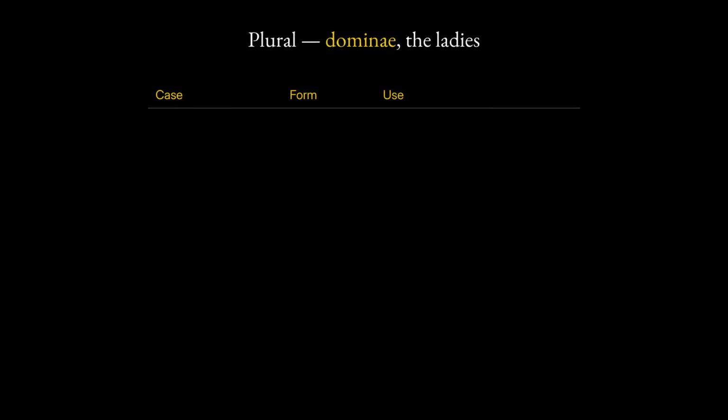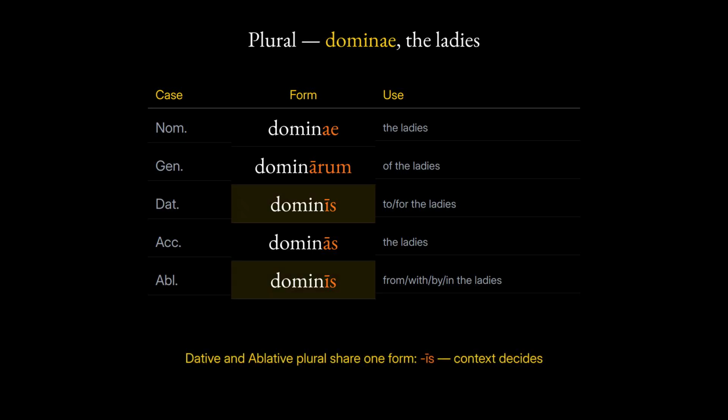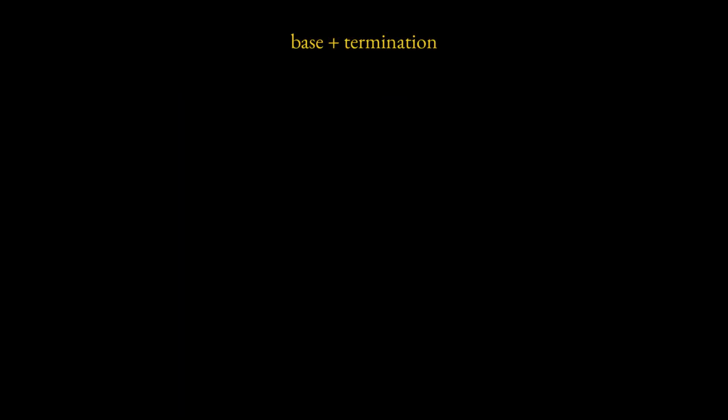Now the plural. It expresses the very same relations as the singular. Nominative. Dominae. The ladies. Genitive. Dominarum. Of the ladies. Dative. Dominīs. To or for the ladies. Accusative. Dominās. The ladies. Ablative. Dominīs. From, with, by, or in the ladies. Here the dative and ablative plural share one form. So a single ending can wear more than one meaning. Context decides.